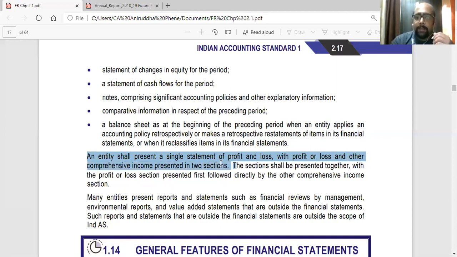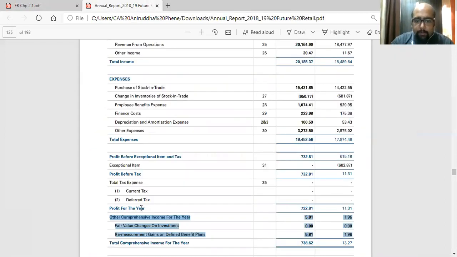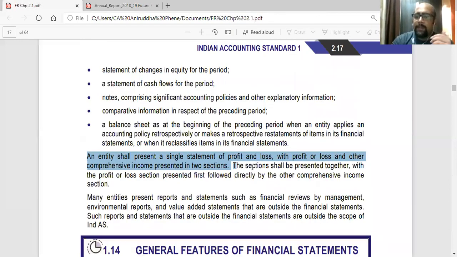So similarly, they have presented here profit for the year. This is one section, and then other comprehensive income for the year, which has to be added. The sections shall be presented together with the profit or loss section presented first, followed directly by the other comprehensive income section.